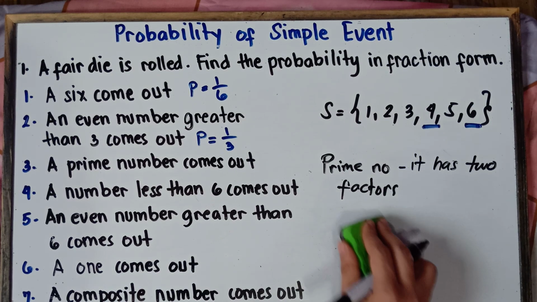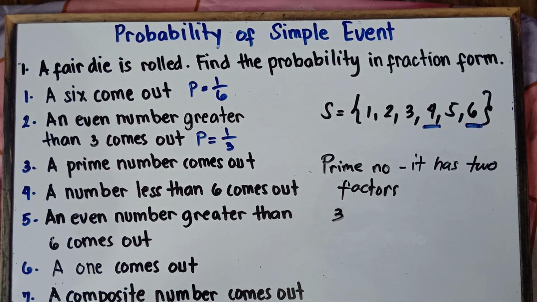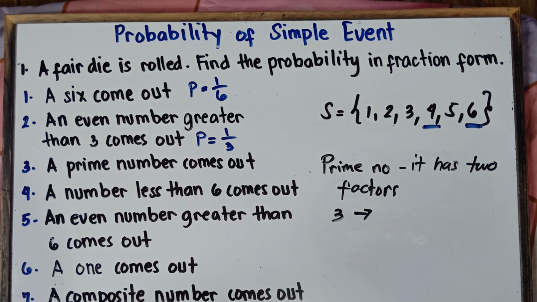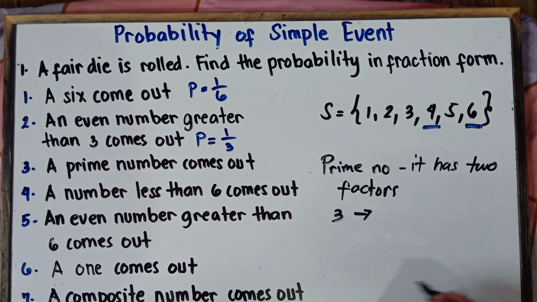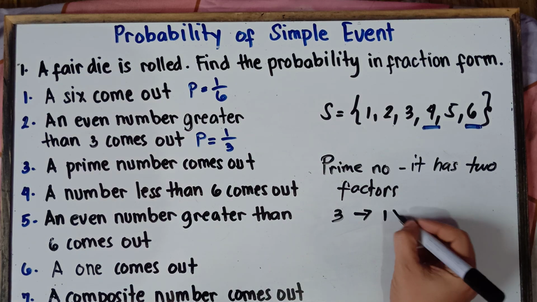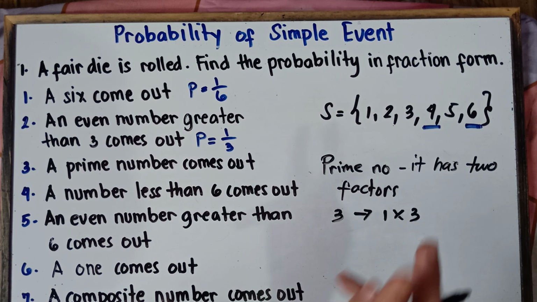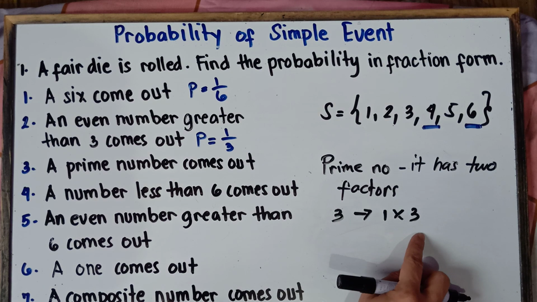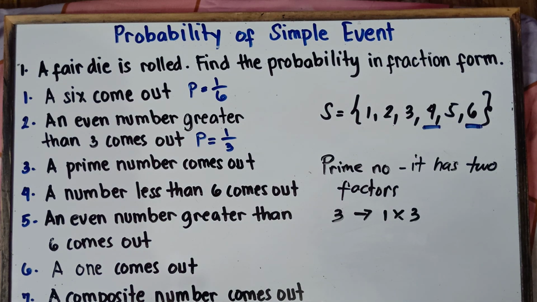Example, class. If I will say 3, is 3 a prime number? Yup, 3 is a prime number because the factors of 3 are only 1 and 3. 1 times 3 is 3. Therefore, the factors of 3 are only 1 and 3. Another example, if I will say 7, is 7 a prime number? Yup, 7 is a prime number.